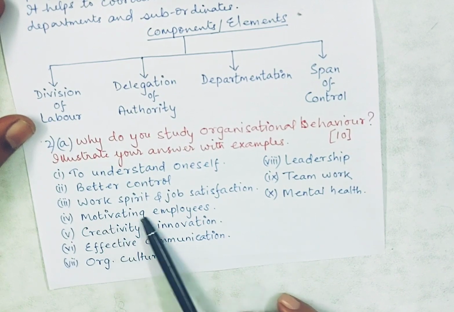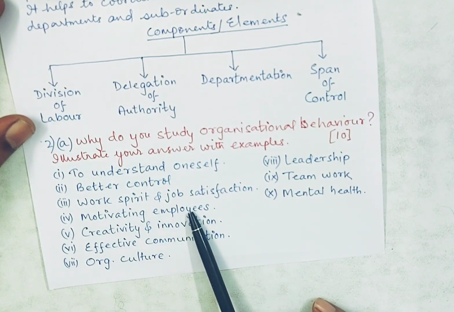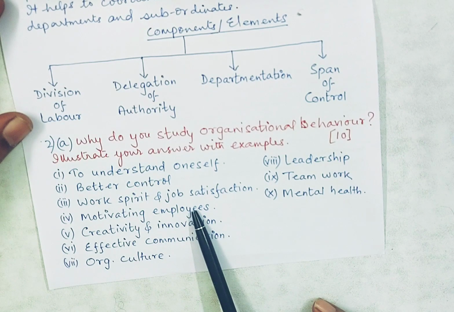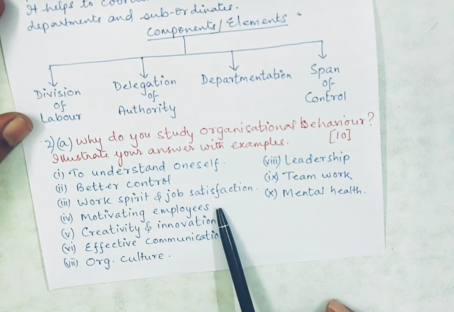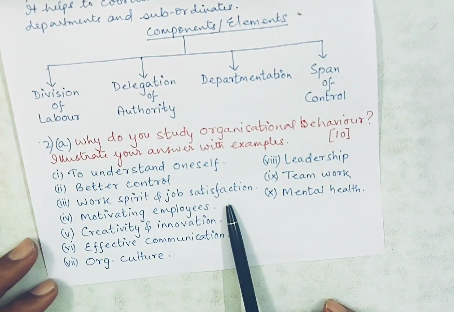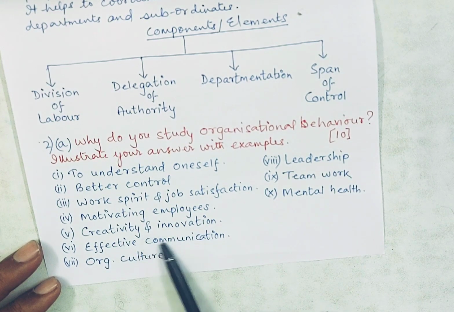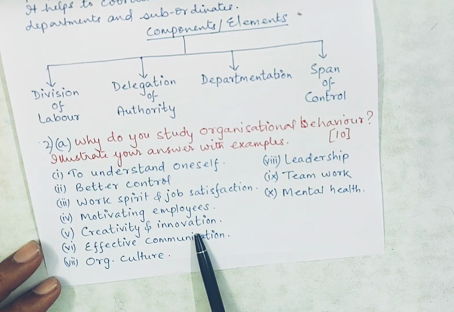The third one, work spirit and job satisfaction. Work spirit means team spirit, esprit de corps. And job satisfaction: the employee must get satisfaction from what he is doing. Then motivating the employees, creativity and innovation; there should be room for creativity and innovation for the employees.